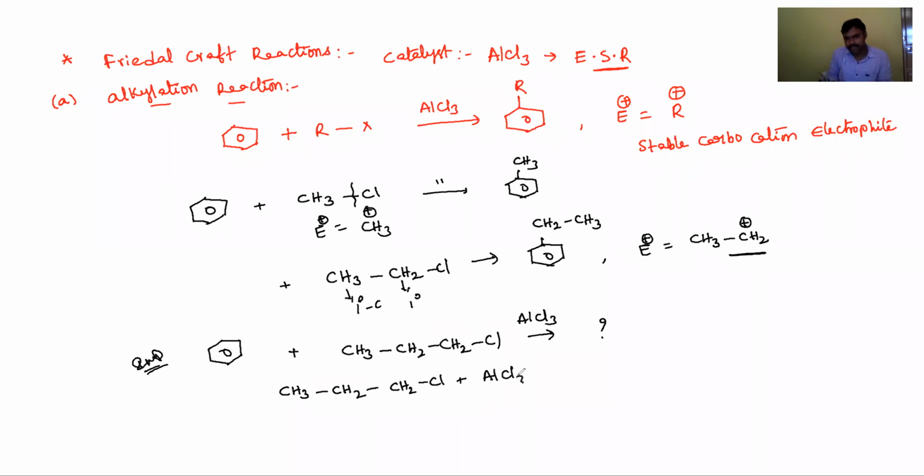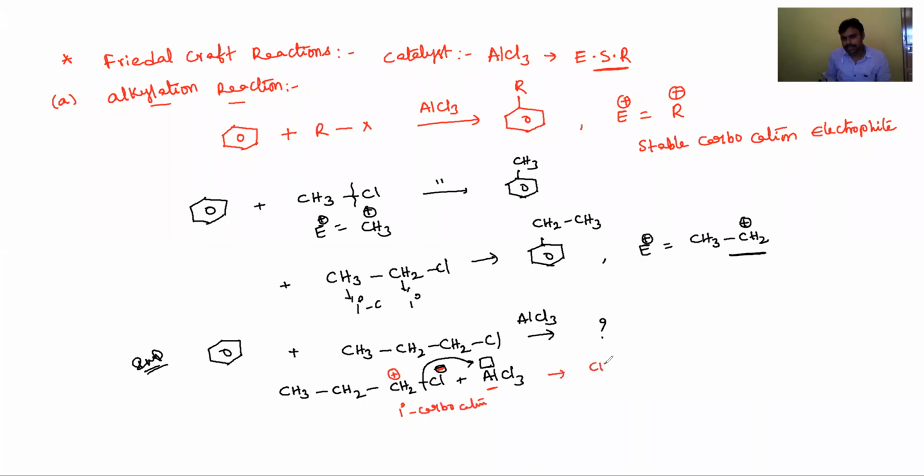The catalyst helps in the generation of the electrophile because it is electron deficient. Then the chloride ion is abstracted by AlCl3 and generates a primary carbocation. This primary carbocation is unstable.